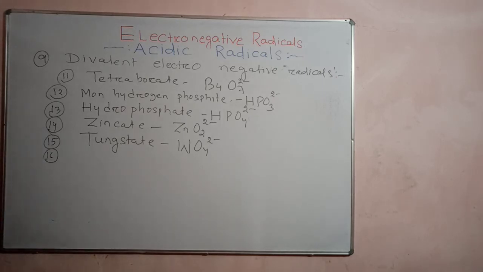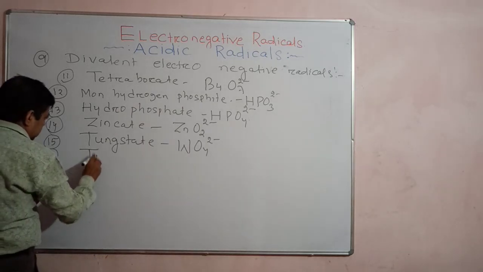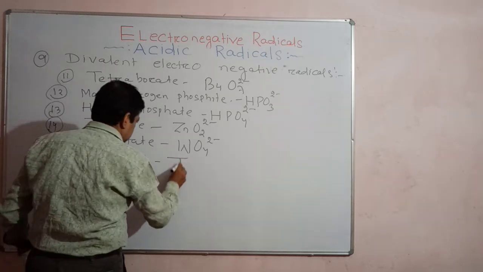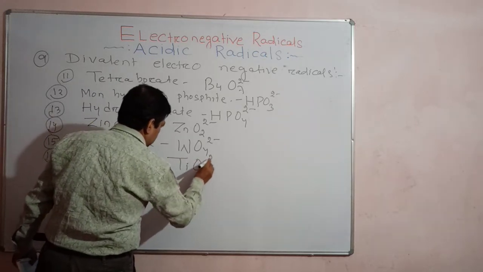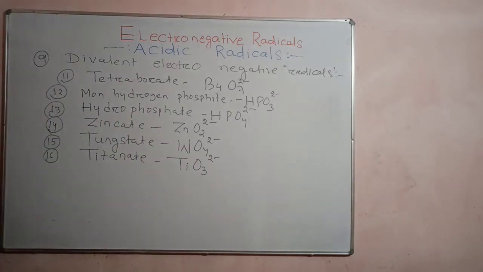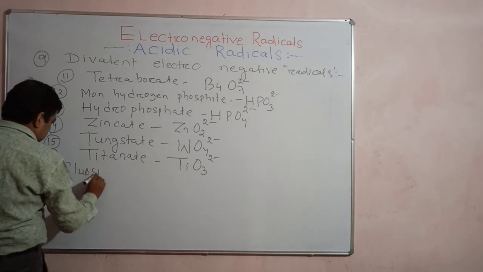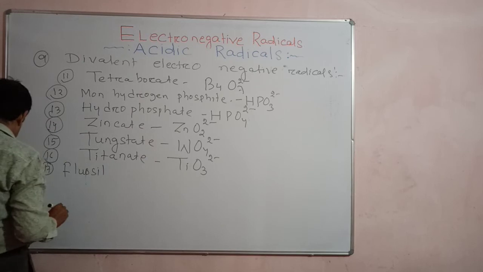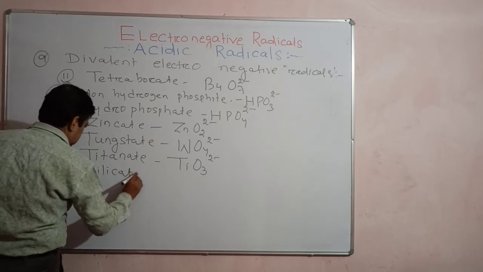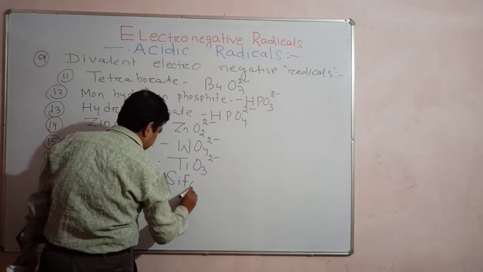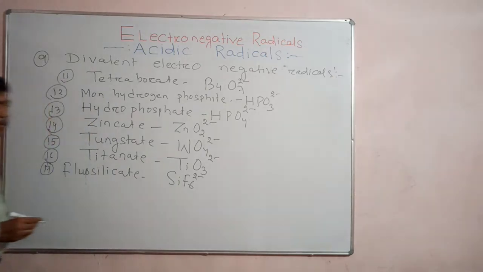Okay. Titanate. What is titanate? Titanium and O3 2 minus. Titanate. Okay. And another is fluorosilicate. Its formula is SiF6 2 minus.